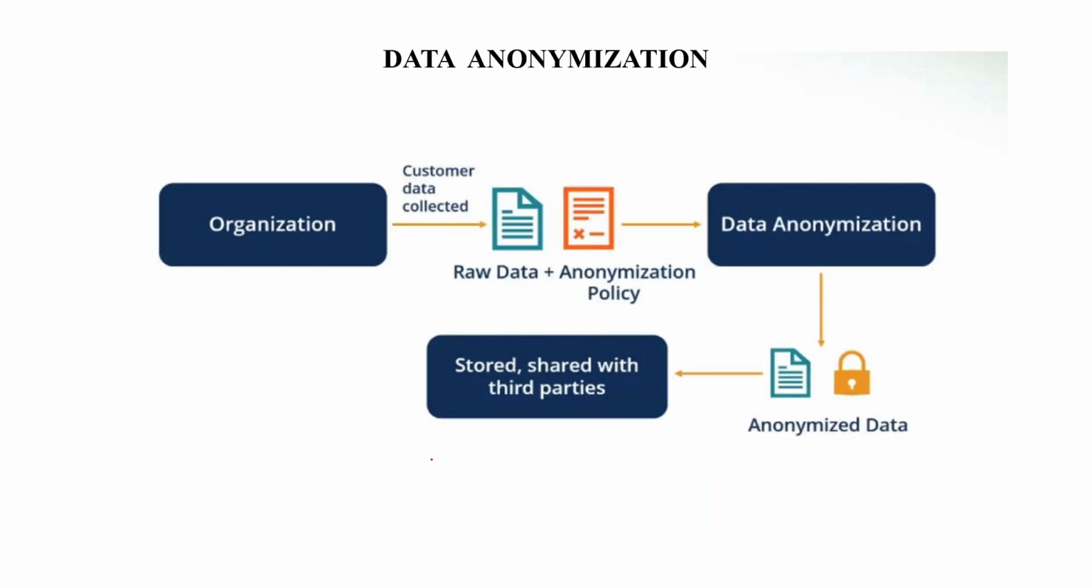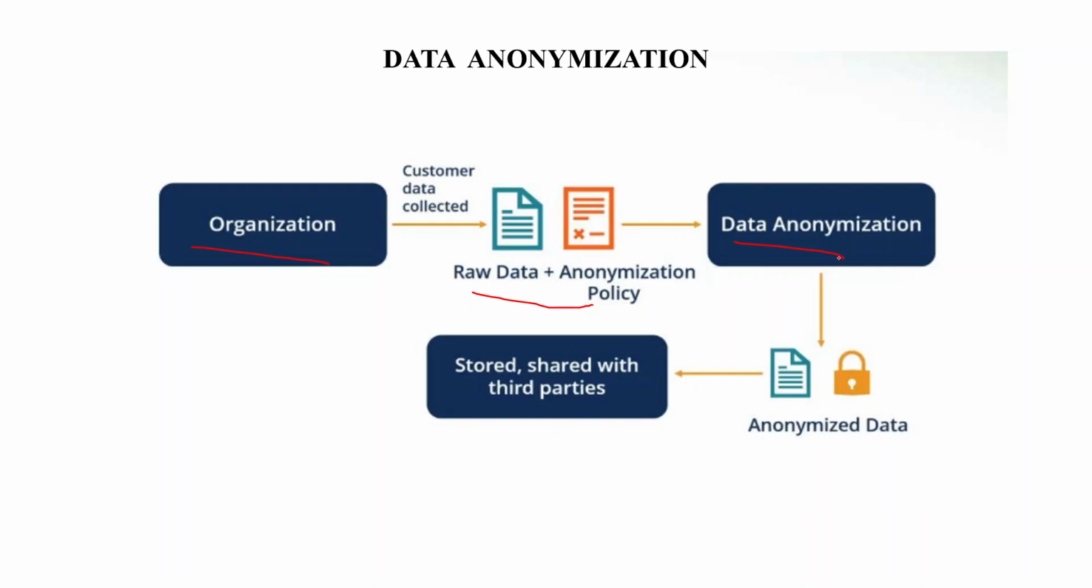Next, we are going to see a simple flow of how data anonymization works. It begins with the organization that collects customer data. This data usually includes personal details like name, address, or contact information. Before storing or sharing it, the organization applies the anonymization policy. This step ensures that raw data goes through processes like masking, generalization, or encryption to protect sensitive data.